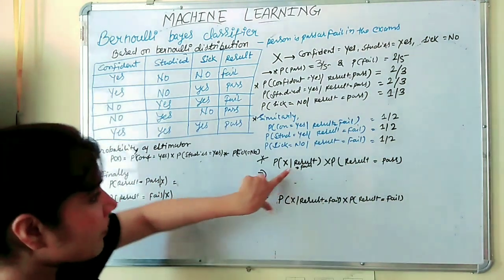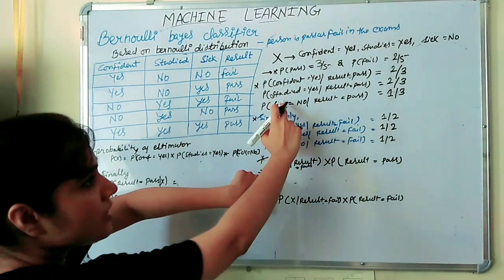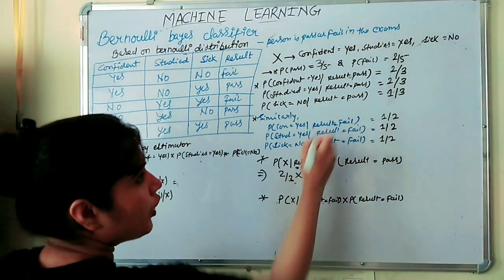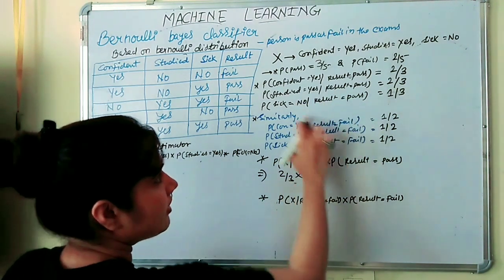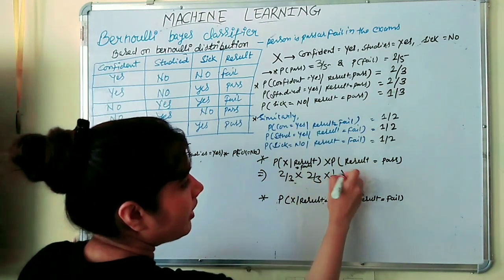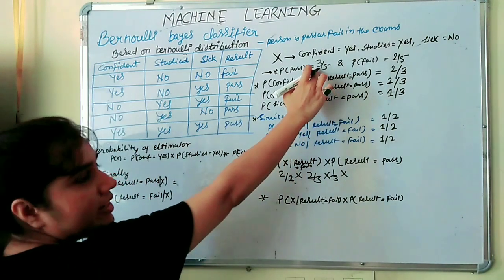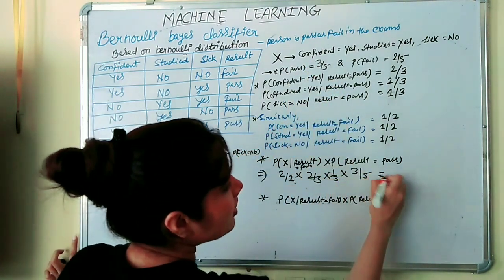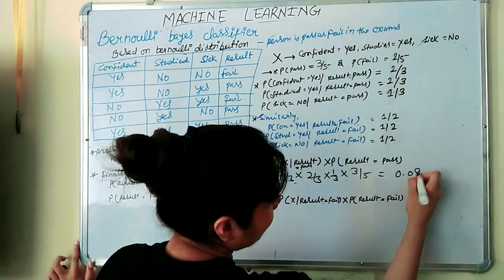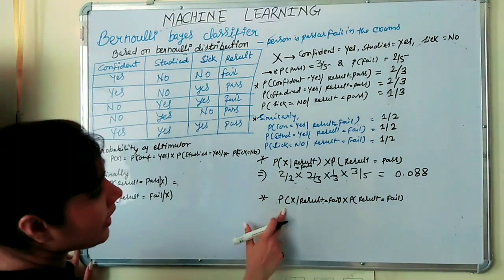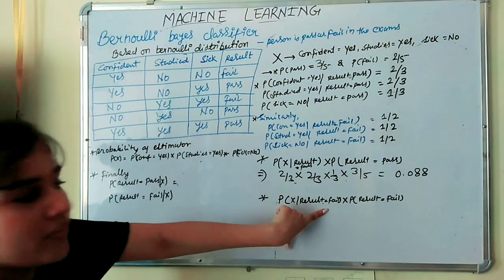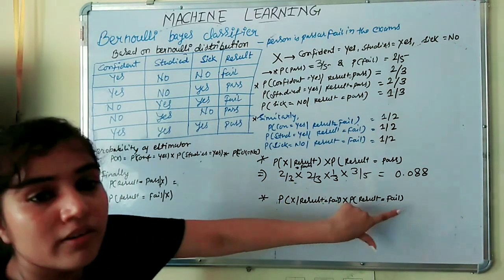Now we will find this, where P estimator upon result equal to pass into probability of pass. So here we have found the different estimators for result equal to pass. So we simply put here 2 by 3 cross 2 by 3 for second estimator, that is studied, and for third is sick. So that is 2 by 3 cross 1 by 3 into the result pass. We just calculated here, that is 3 by 5. If we will solve it, we will get 0.088.